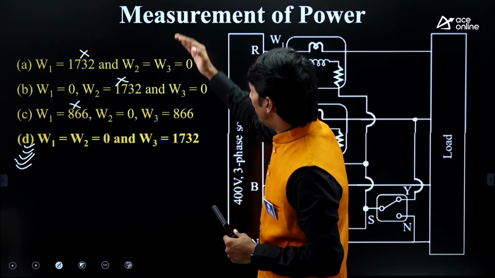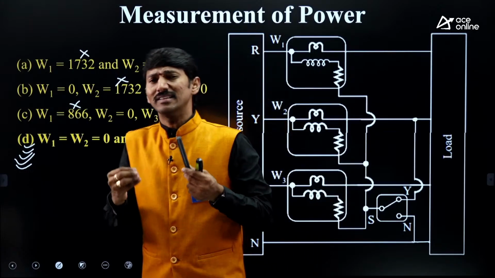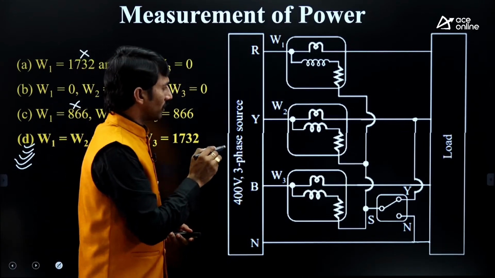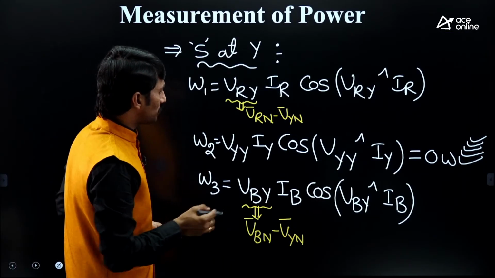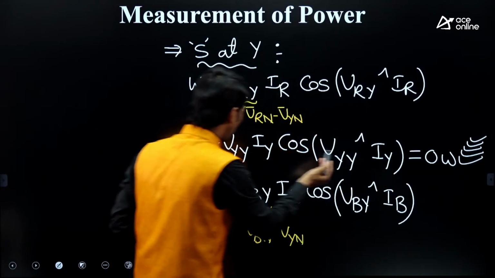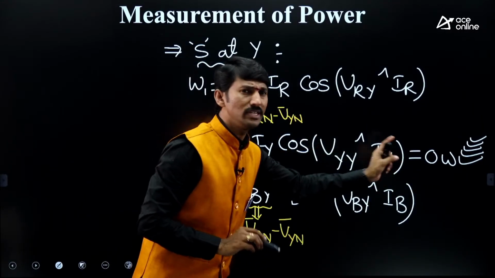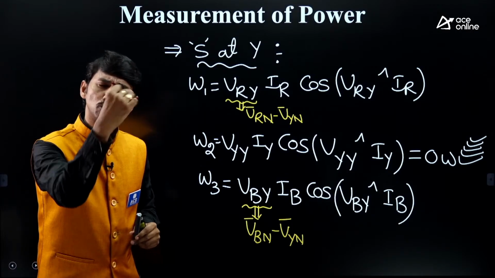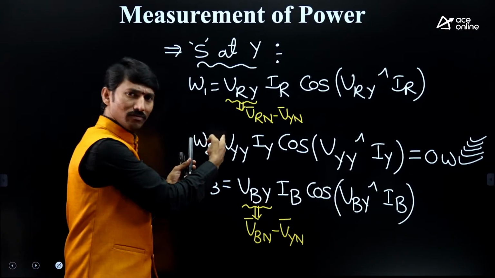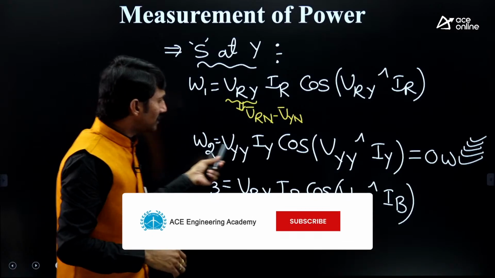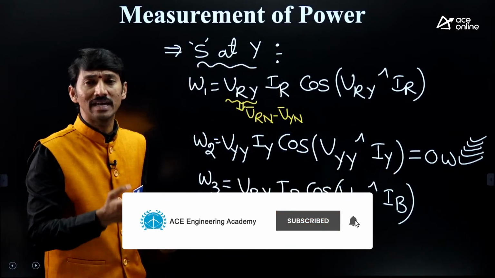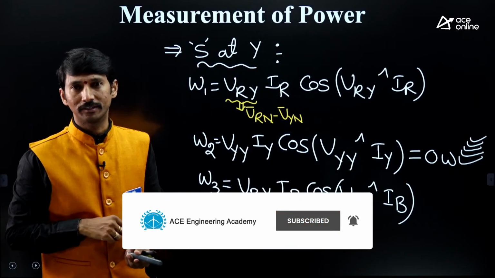But, sir, by looking at the thing, you can answer. Here, with this observation, we got W2 0. So, W2 0 means, is it acting as a 2 wattmeter method? 3 wattmeters are there, but the second wattmeter reading is 0, which means it is acting as a 2 wattmeter method.